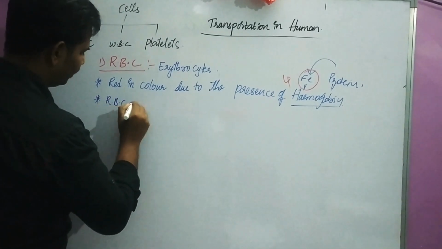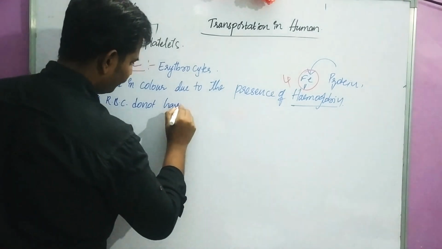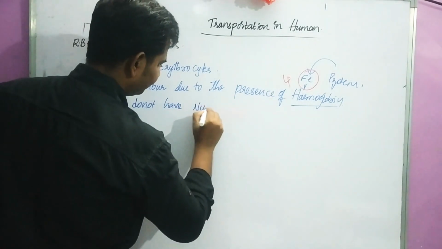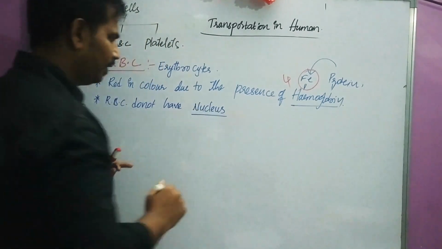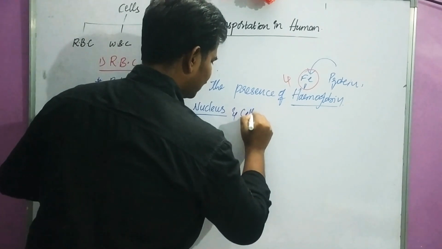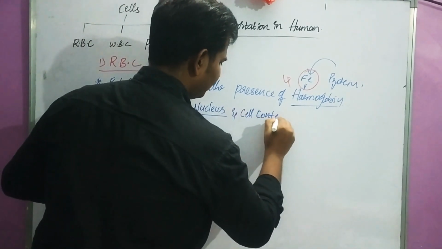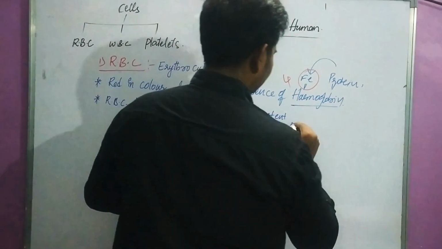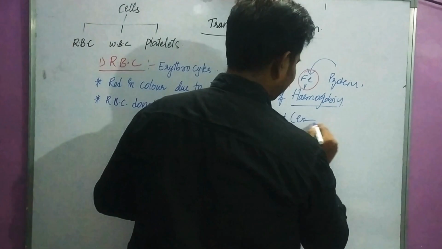RBCs do not have a nucleus. Very, very important. They also lack other cell content. Except there is an exception. What is that exception?